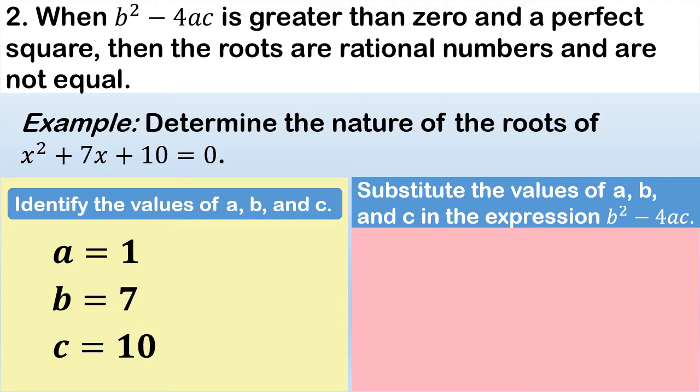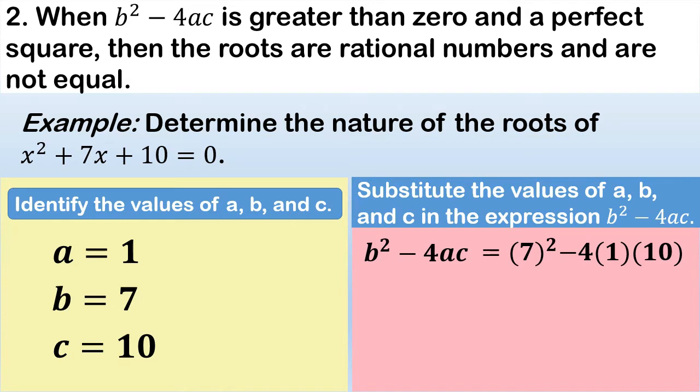Okay, so given the expression b squared minus 4ac, let's substitute the values for a, b, and c. So therefore, it will become 7 squared, the value for b is 7, minus 4 times 1, which is the value for a, times 10, the value for c.